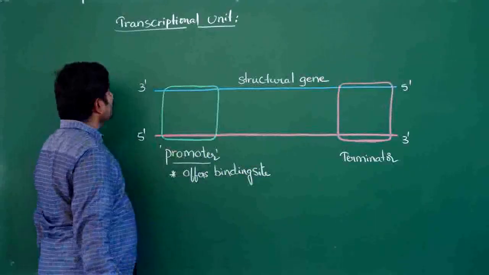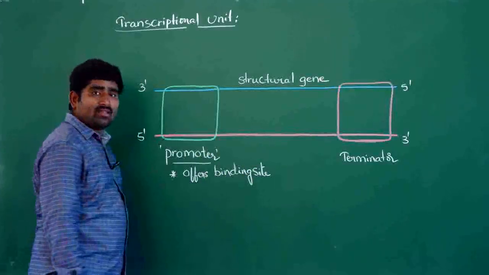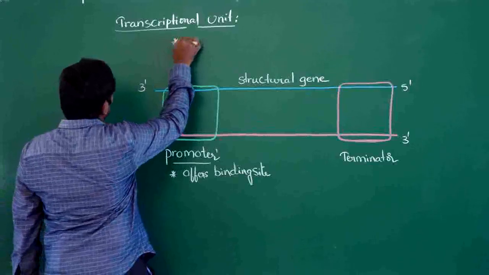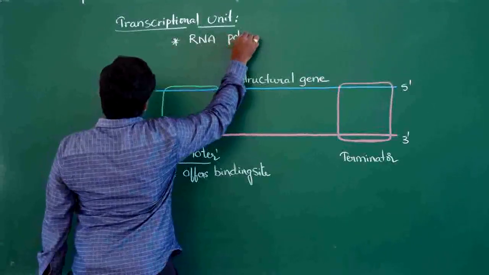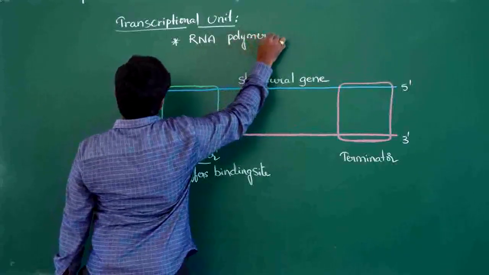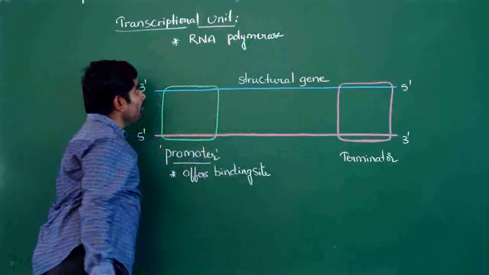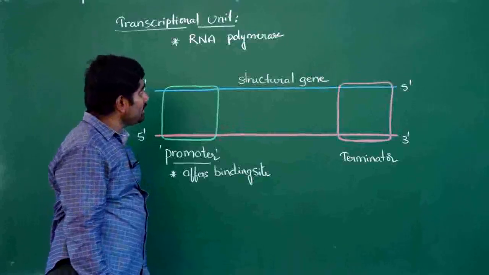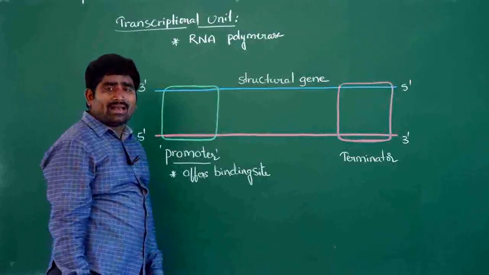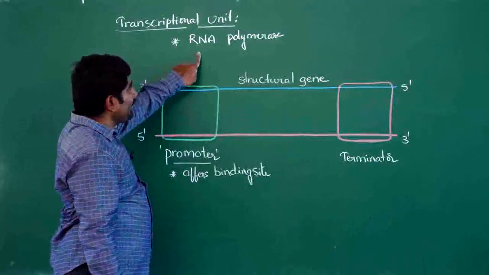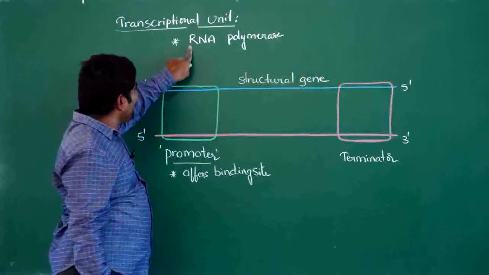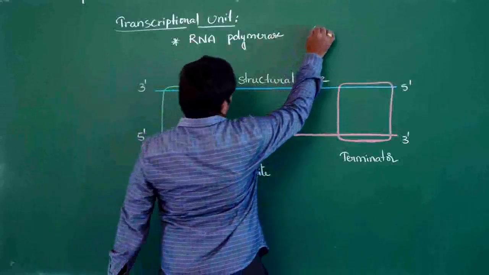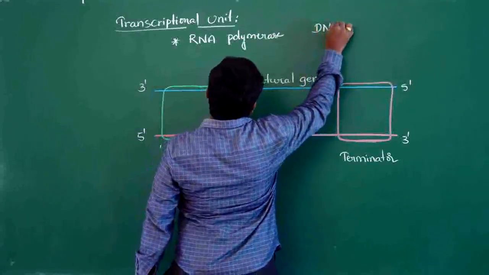RNA polymerase. In the process of transcription, RNA polymerase is the main enzyme. RNA polymerase forms the new mRNA molecule from the DNA. So this enzyme can be considered as DNA dependent RNA polymerase.